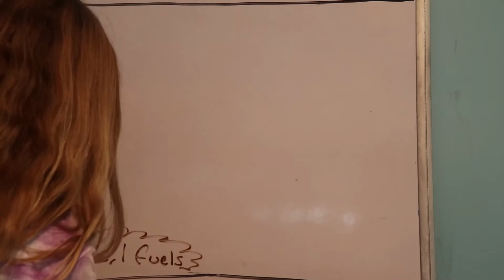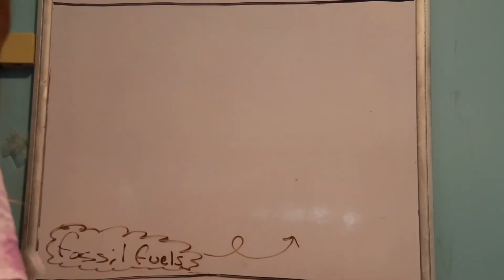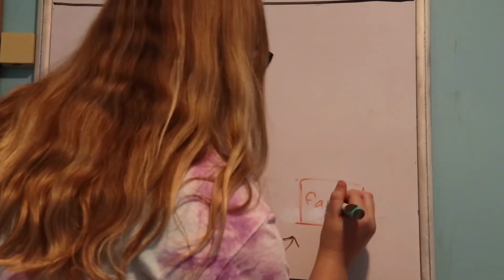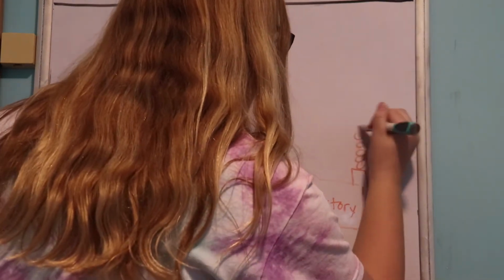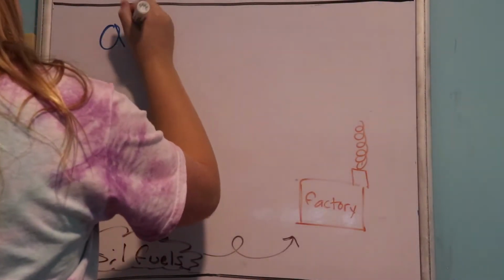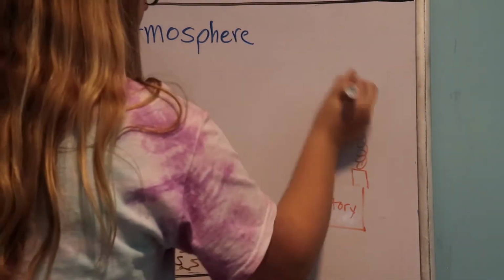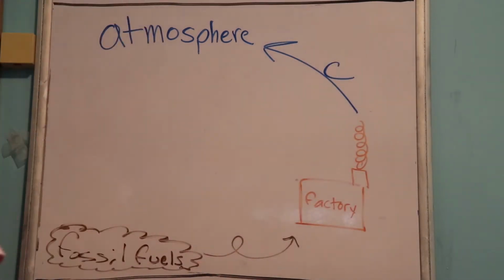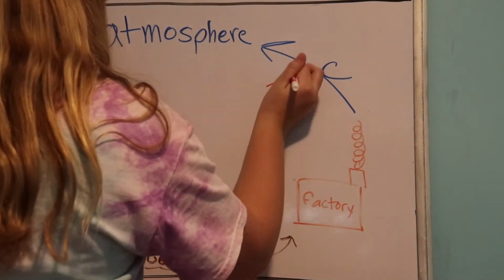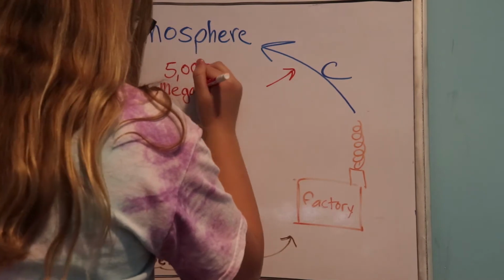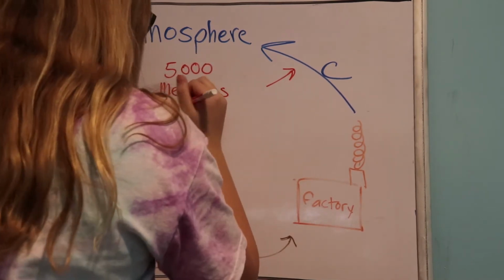We are a carbon atom. You can see here, we are in the form of fossil fuels. The fossil fuels are then released into the atmosphere because of humans burning these fuels. 5,000 megatons of carbon, equivalent to 1 million tons of TNT, are released into the atmosphere each year.